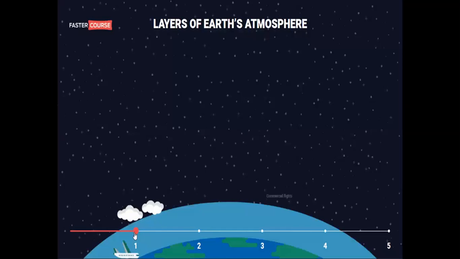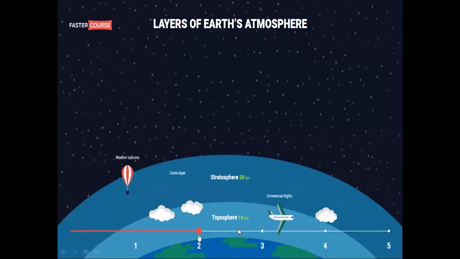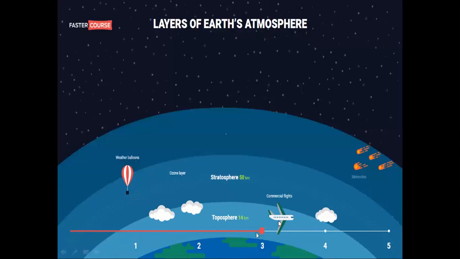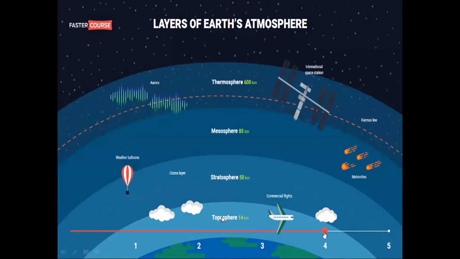Firstly, you see the animation of the slide of the atmosphere, that is the troposphere. The troposphere extends 14 kilometers from the earth's surface, and basically passenger aeroplanes move here, and clouds are also seen here. After the troposphere there is the stratosphere.